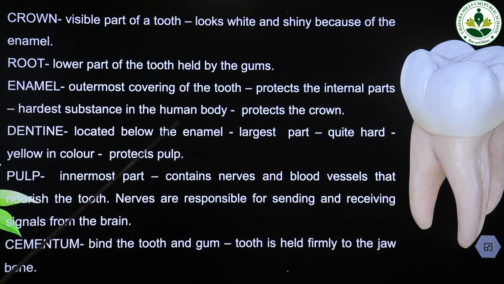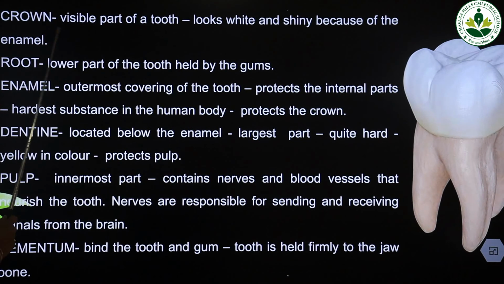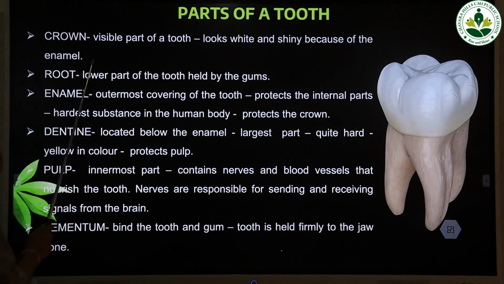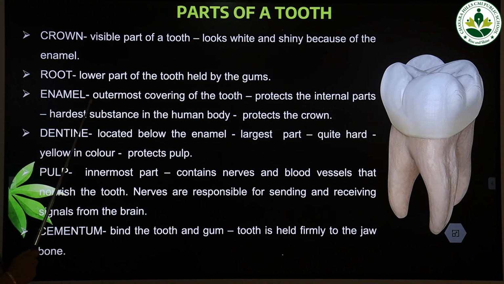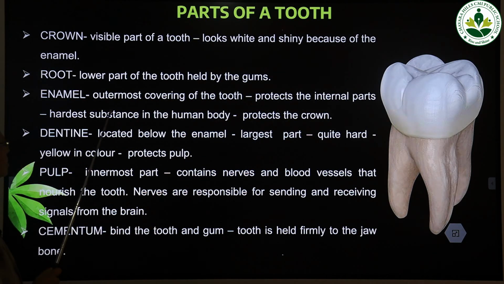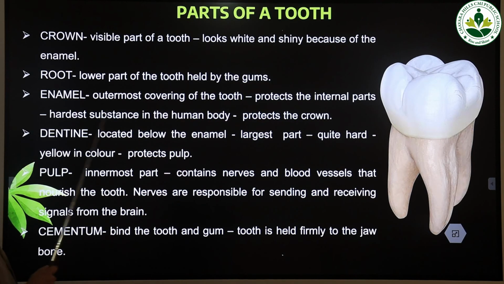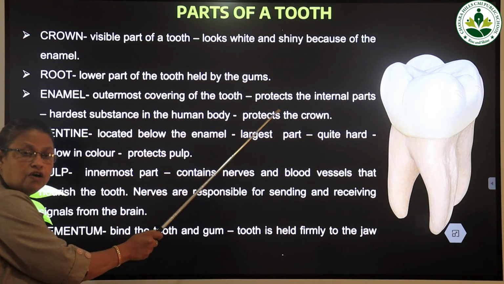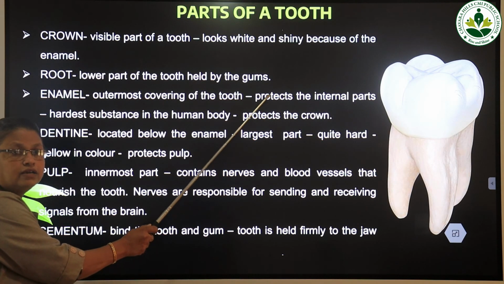So once again I will tell, the crown is the visible part of a tooth, looks white and shiny because of the enamel. Enamel, the outermost covering of the tooth, protects the internal parts of the tooth, and it is the hardest substance in the human body, and it protects the crown from wear and tear.